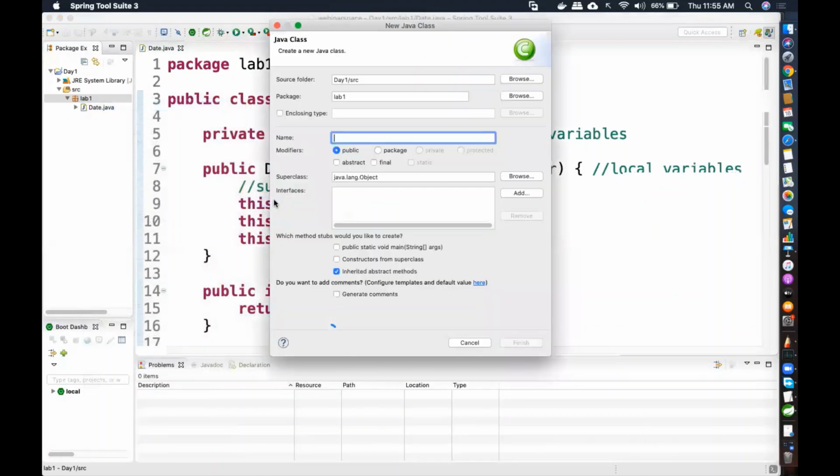So I'm going to create a separate client code. Since we are learning about pass by value and pass by reference, I will call the client code pass by value client. Generally you call it client code or you call it tester, the one where the main method is residing. So you can check the main method over here if you want, or you can type it on your own.